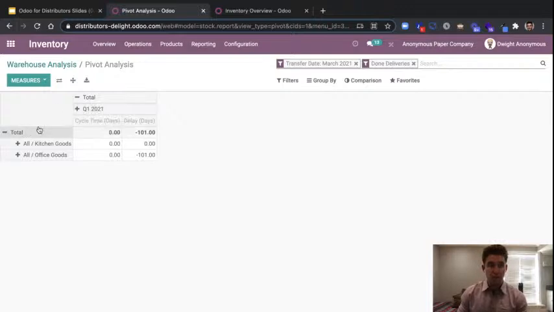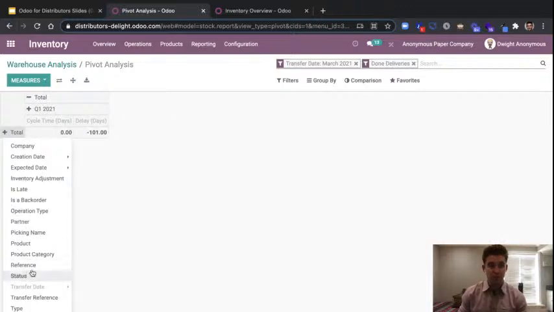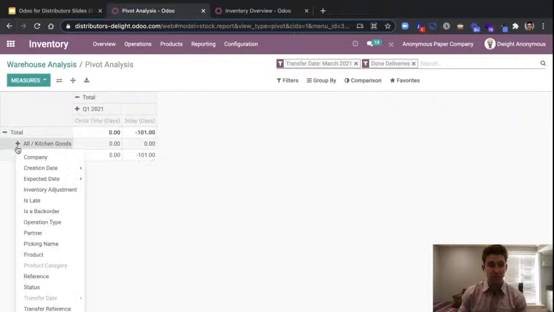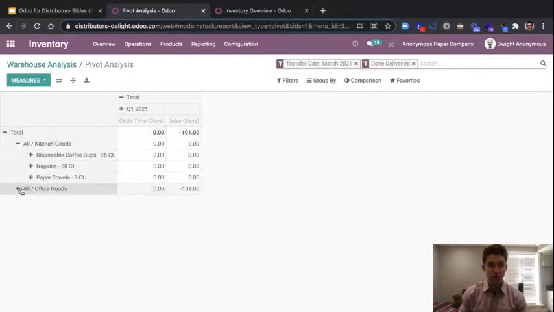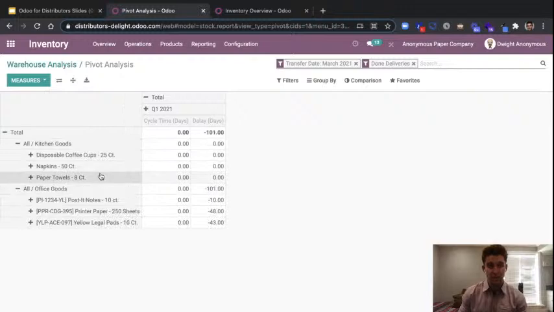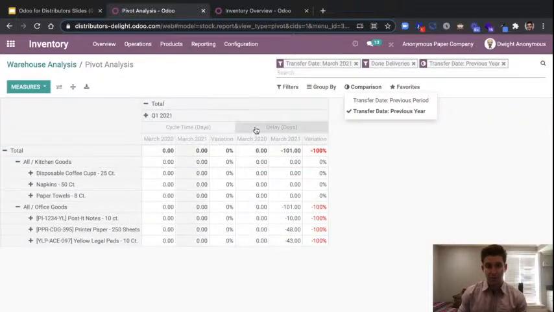And then I also want to see the product category and drill into that and do the products as well. And so we can now expand and fold out. We can see all the different products by quarter. We want to go ahead and compare it too. If we can compare it over the previous year, we're going to be able to see not only what's happening in this first quarter, but also the variation from the previous.